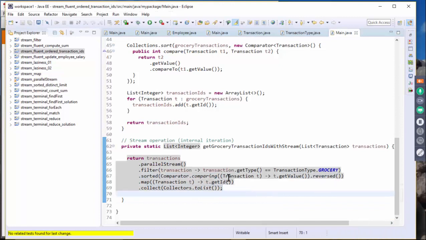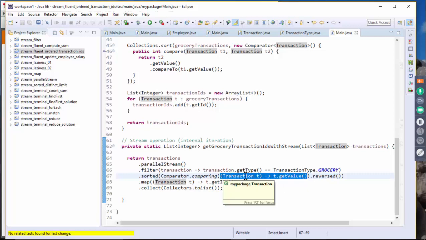Okay, so for that method references, I should be able to change it into a lambda expression like this. Somehow the lambda expression doesn't understand that it is in fact the transaction type, and it doesn't do code completion. I think that's one of the Eclipse problems. But anyway, I have to specify transaction type as the type of the argument, and then I can call get value.